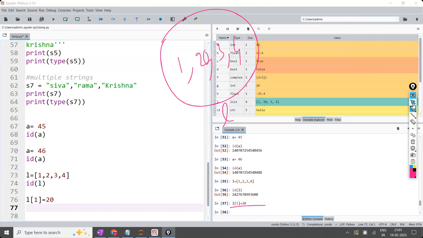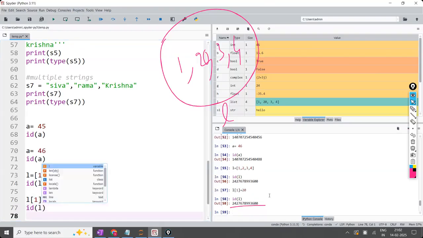Now, my question is, has it created a new object or is it the same object? In the same object means mutable. A new object means immutable. What is the ID of L? Same address or different address? 1, 2, 3, 4 is in the same object, and 1, 20, 3, 4 is also in the same object. It means it has modified the value.